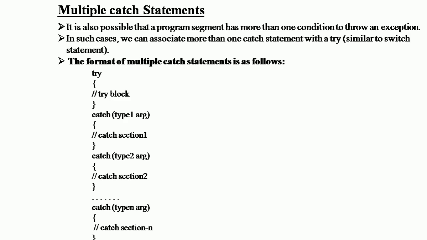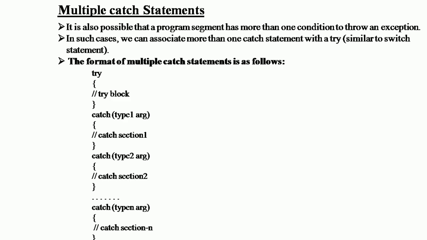catch (int j) { cout << "Caught a null value:\n"; } catch (double f) { cout << "Caught a negative value\n"; }